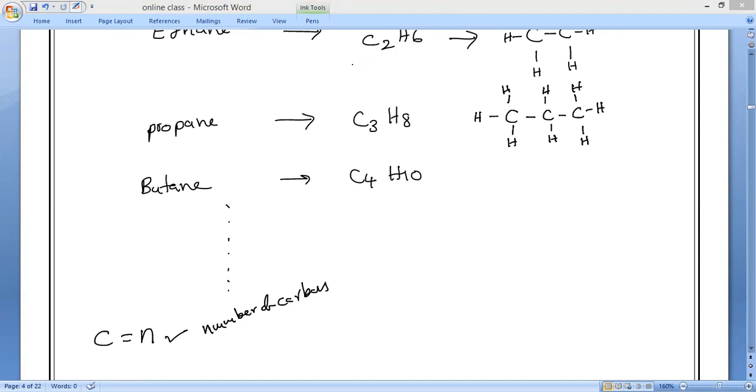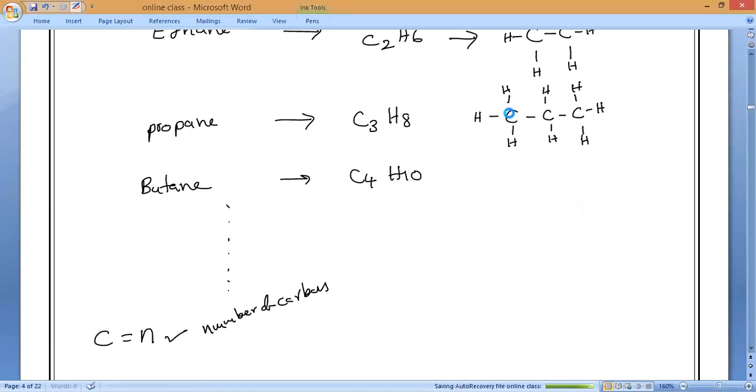If you remember this point, nowhere will you find difficulty in drawing structures. Those who don't know till today can also draw. Remember, every carbon should satisfy 4 bonds. Take this carbon: 1, 2, 3, 4. This carbon: 1, 2, 3, 4. This carbon: 1, 2, 3, 4.